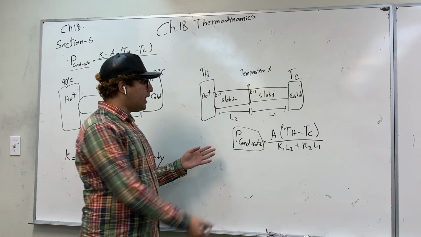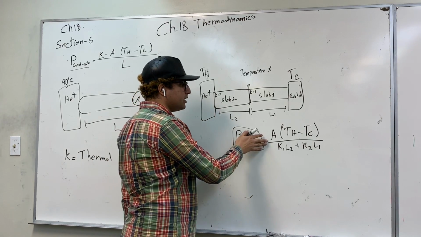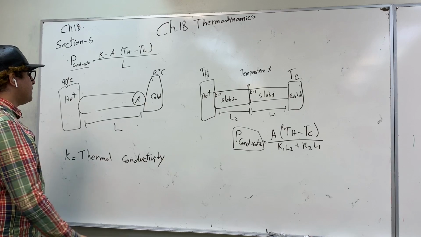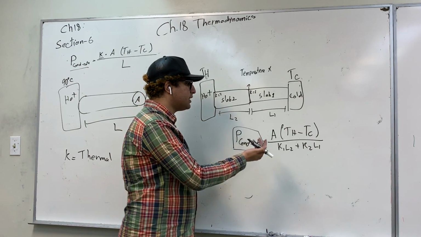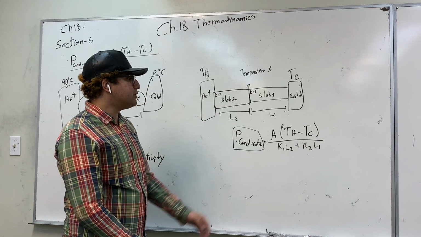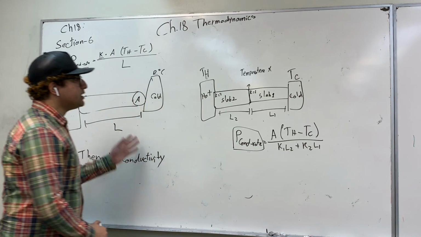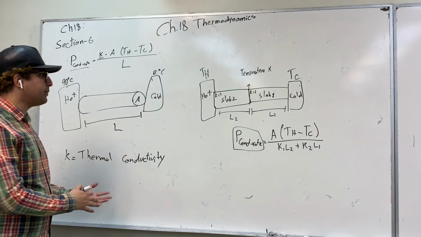If you want to calculate the conduction rate, you plug your numbers into this equation. If you have a composite slab, then you change this equation to this equation, which is basically derived from the first one with some algebra. So this is for our first heat transfer mechanism.